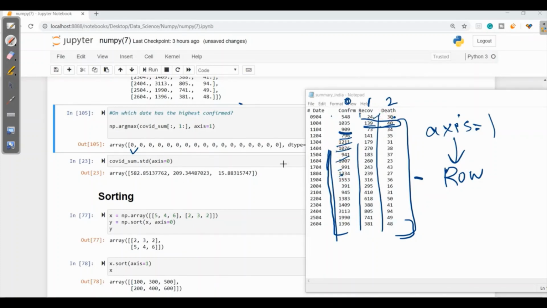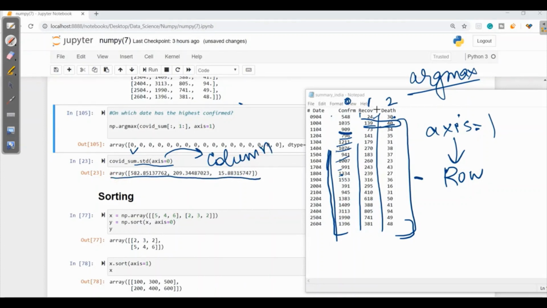So it has returned 0 index. So argmax always returns the index of the maximum value. Now, if we need to take out the standard deviation column wise, as axis is 0, it will return all the standard deviations for confirmed, recovered and death rate separately.